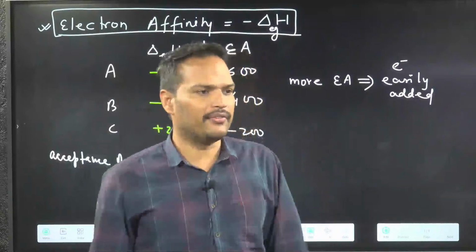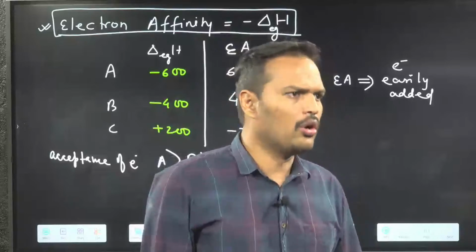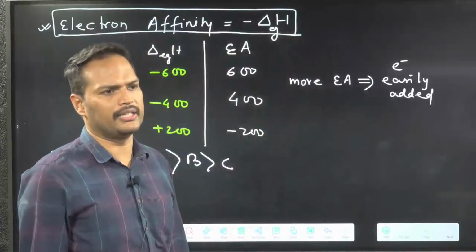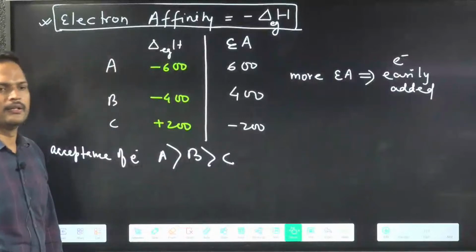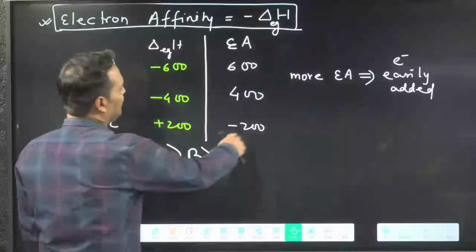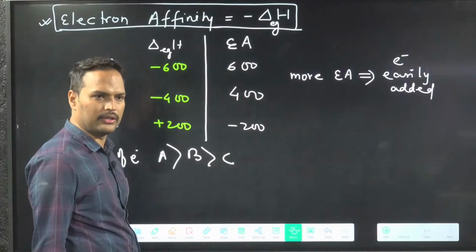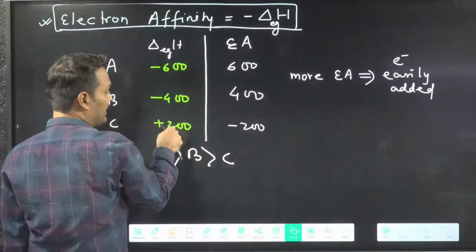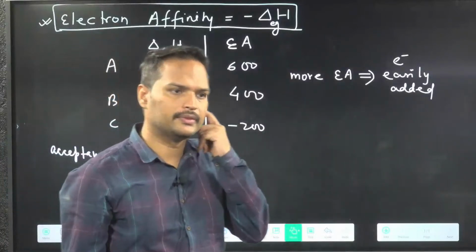Are you understanding the significance of electron affinity now? So this is just a new term introduced, although it is not very much different from electron gain enthalpy. Done with this point? Okay. Negative electron affinity means no addition of electron, difficult to add electron. Negative electron affinity means positive electron gain enthalpy, means energy absorbed. Clear with this point?